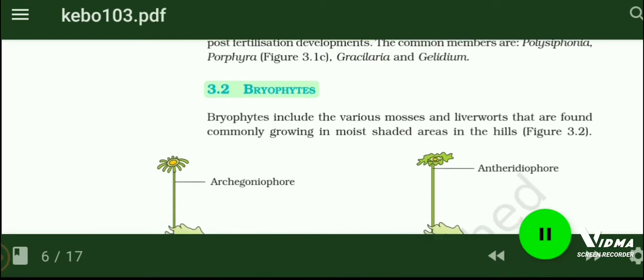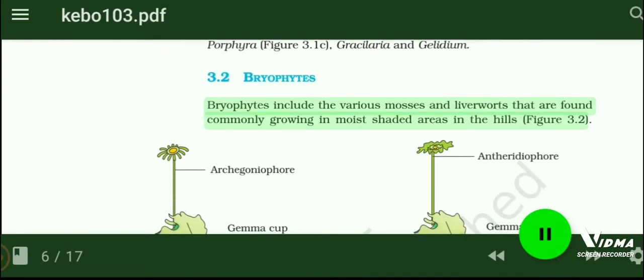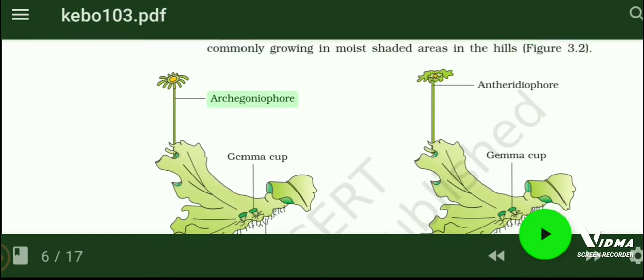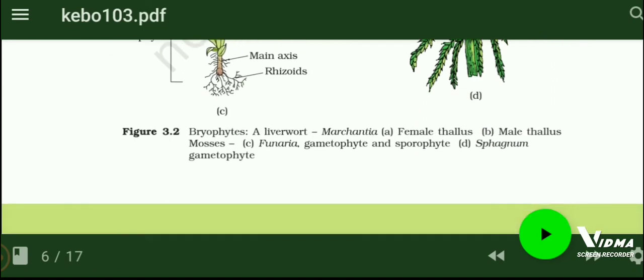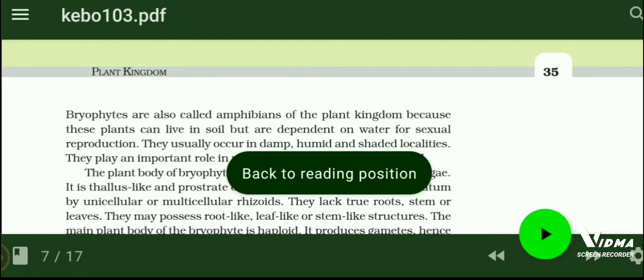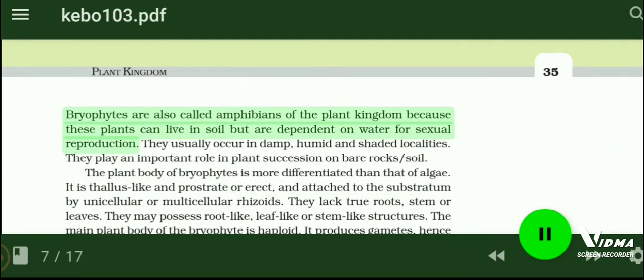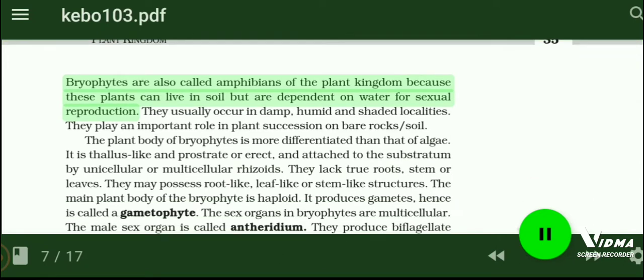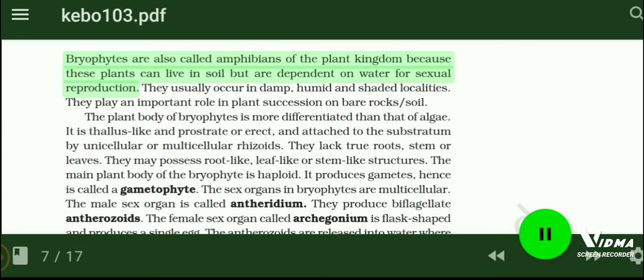3.2 Bryophytes. Bryophytes include the various mosses and liverworts that are found commonly growing in moist shaded areas in the hills, figure 3.2. Bryophytes are also called amphibians of the plant kingdom because these plants can live in soil but are dependent on water for sexual reproduction. They usually occur in damp, humid and shaded localities. They play an important role in plant succession on bare rocks and soil.